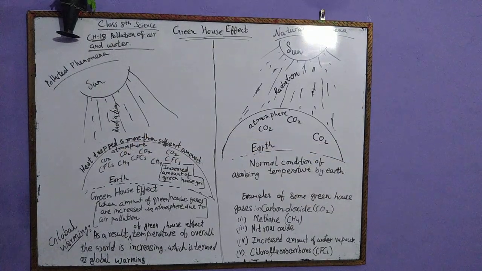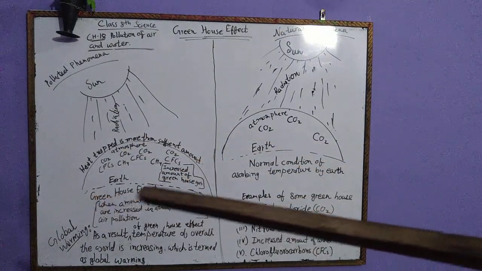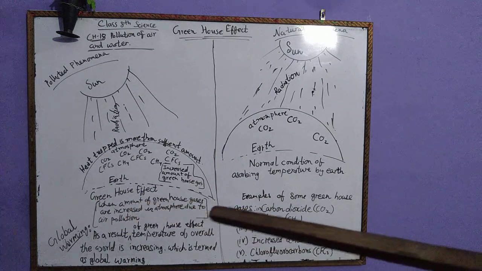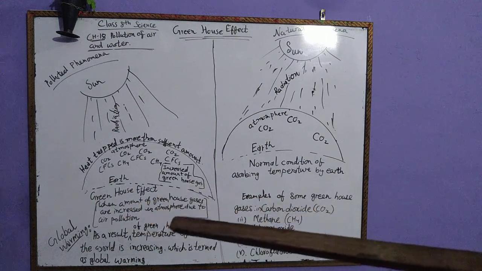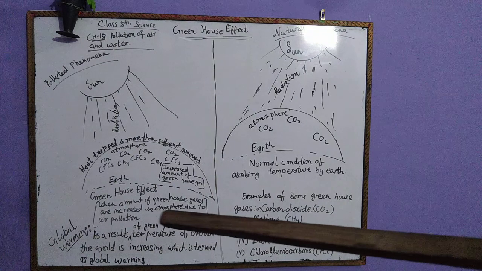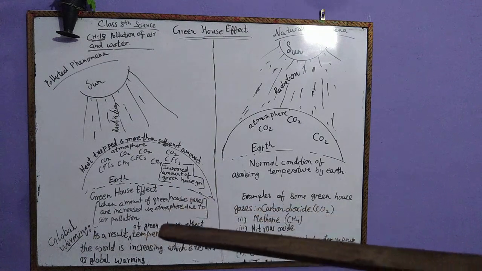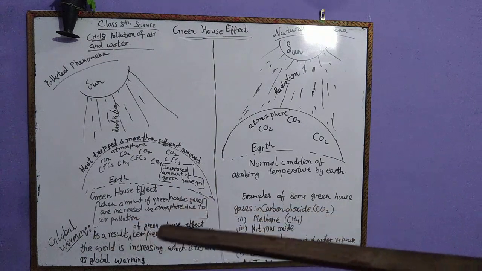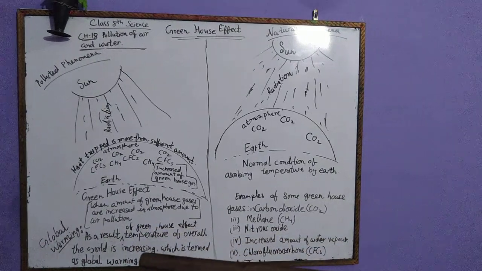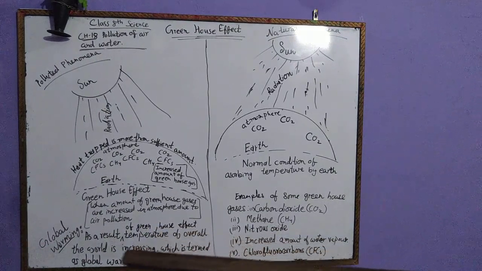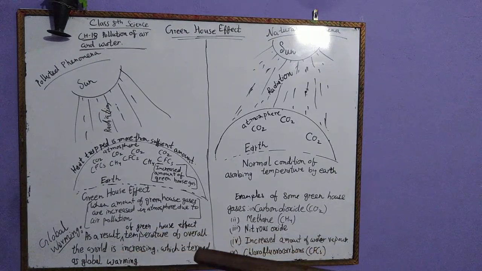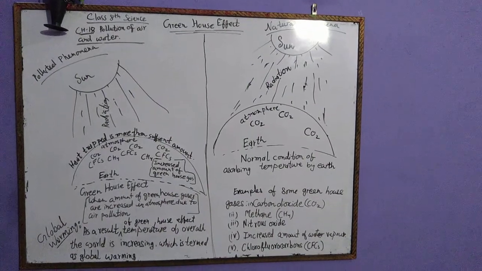So what happens? Firstly, see what is the greenhouse effect. When the amount of greenhouse gases is increased in the atmosphere due to air pollution, as a result of the greenhouse effect, the temperature of the overall world is increasing, which is also termed global warming. So here we have switched to a new term, that is global warming.